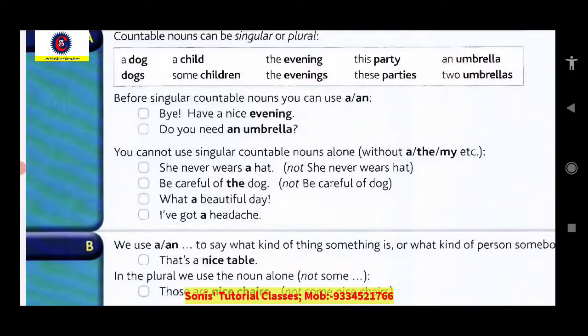Okay. What a beautiful day. See, a is used with beautiful day. I have got a headache. Sir, can we say be careful of dogs? Yes, be careful of dogs can be said. In that sense, you are talking about dogs in general sense, right? Yes.